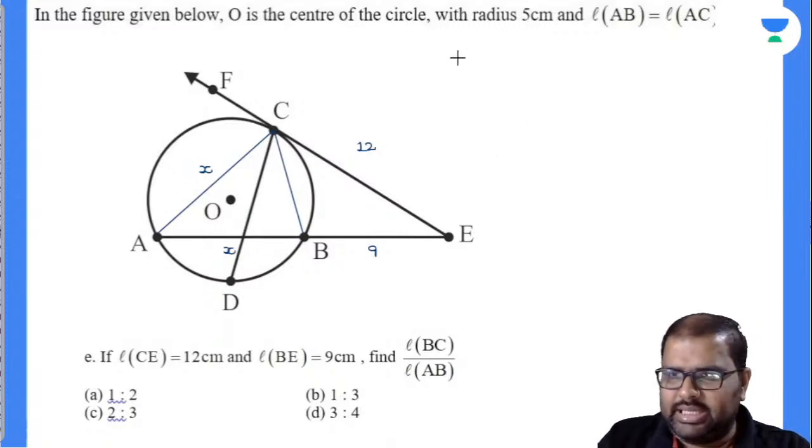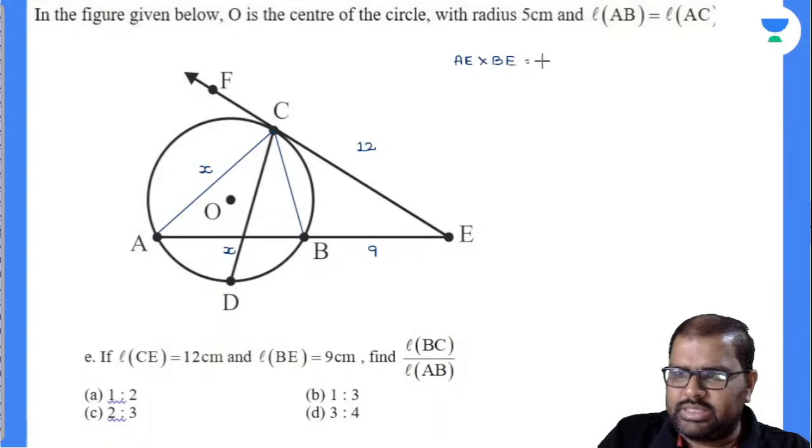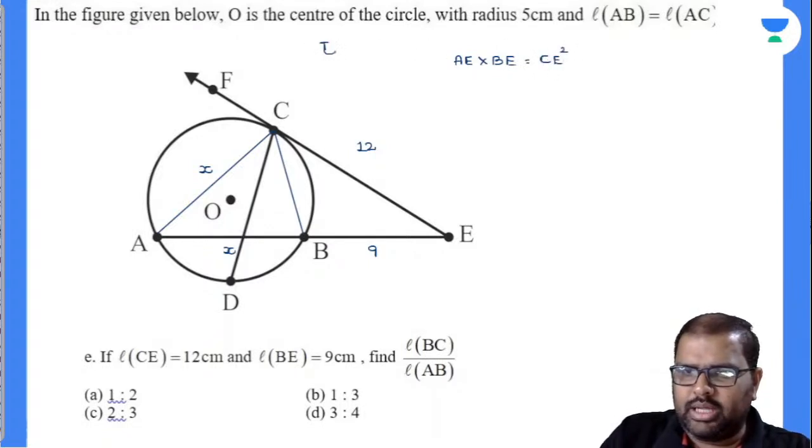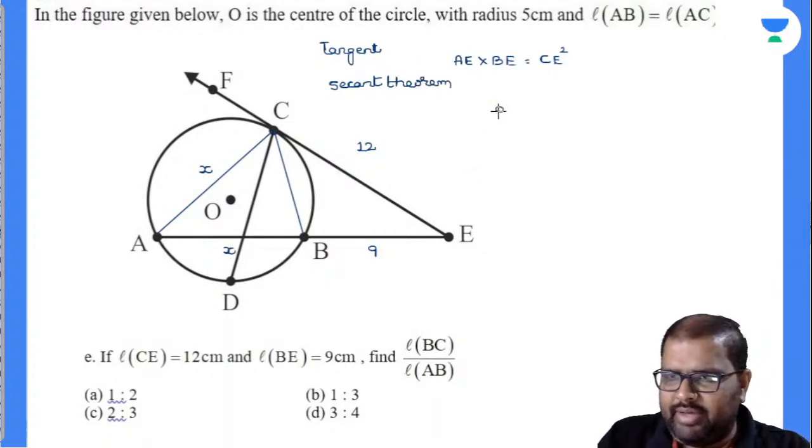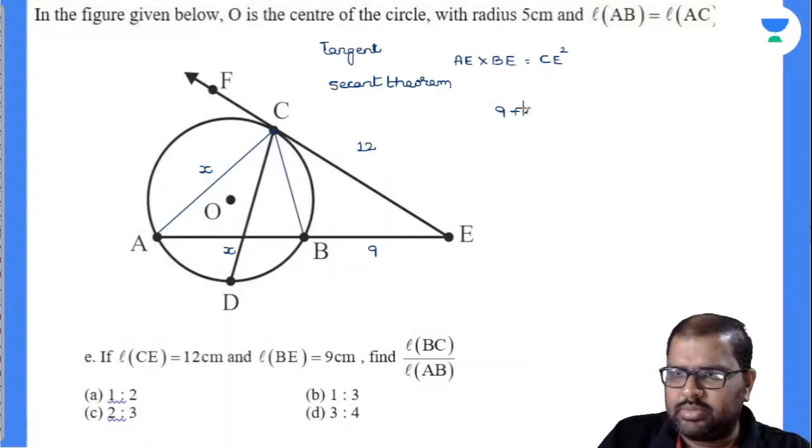Again, tangent secant theorem: AE into BE is equal to CE square by the tangent secant theorem. So find the AB and AC value. Sir, in what way will this be helpful for me? Let's see. I'm taking x. AE value is 9 plus x.